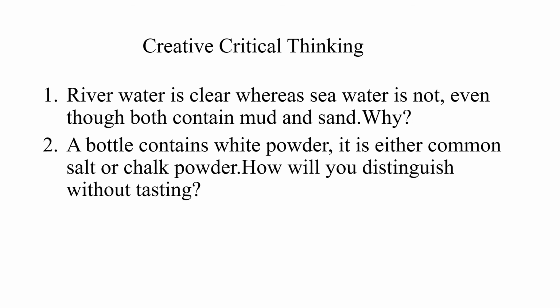Now, creative critical thinking, that is CCT questions. You have to think a little and answer. River water is clear whereas sea water is not clear, even though both contain mud and sand. Why? River water always flows smoothly, because of that the mud and sand are deposited at the bottom. So we are able to see even our face in the river water. But sea water has waves and tides, because of that sand and mud also mix with it. Therefore, it is not clear.